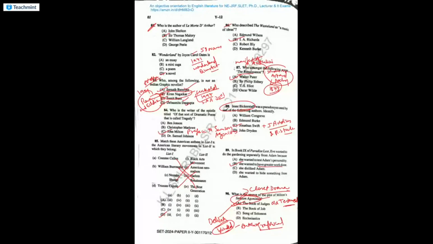Apart from closet drama, there is another term for it. We call it verse drama. Okay, question number 91. Then we have the match the following. The answer is C, which means Nicholas Rowe is from New Historicism, and Jonathan Bate is of course eco-criticism. Paul de Man is related to postmodernism, and Cleanth Brooks is new criticism.